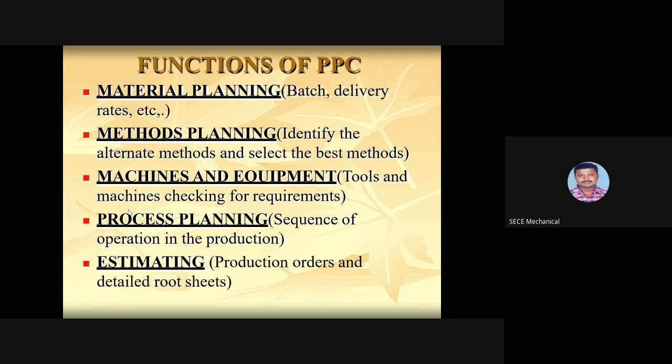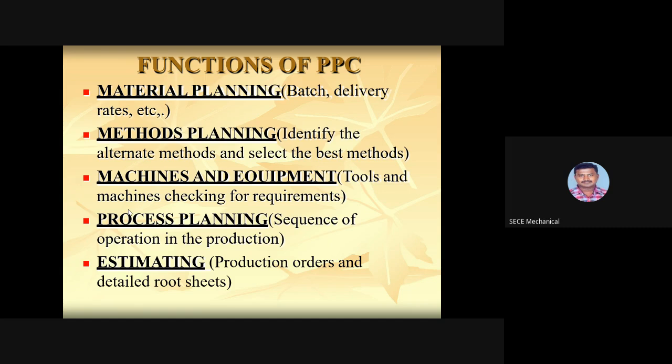And next is machines and equipment. When we are going to have the machines, tools, or equipment, we check them against the requirements, so everything is going to be available based on the output. We should have all the machines and equipment, and depending upon the capacity of these machines and equipment, we can produce the number of components for the orders we receive from the dealers or suppliers.